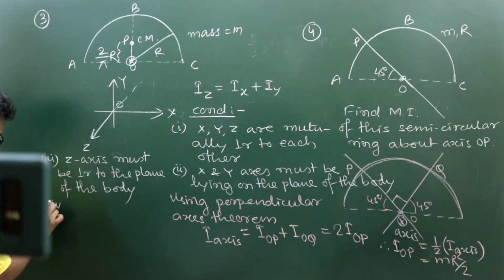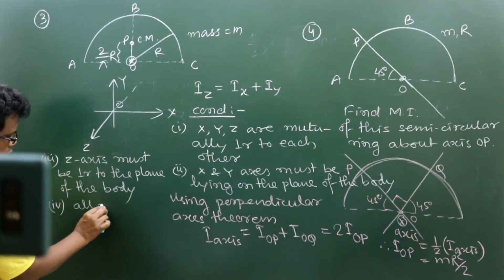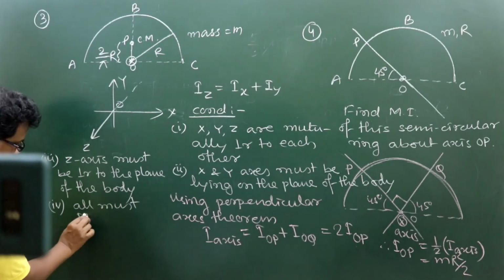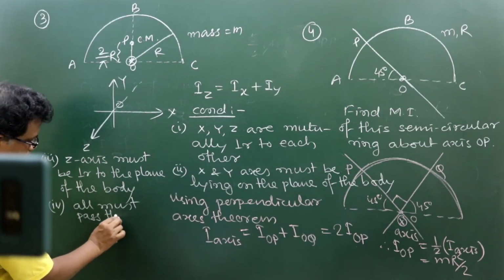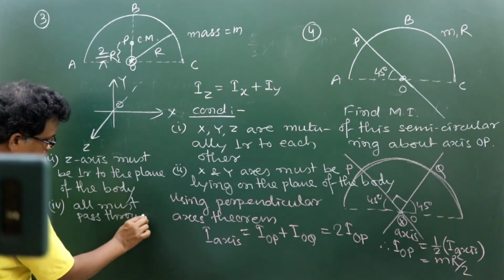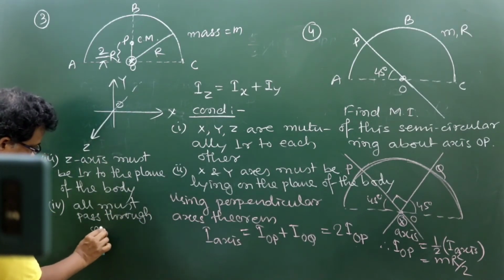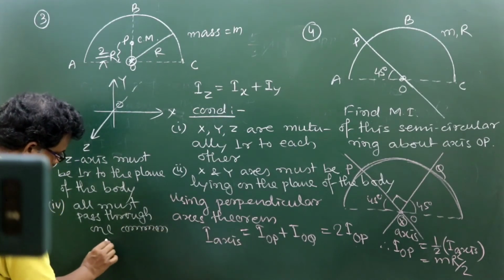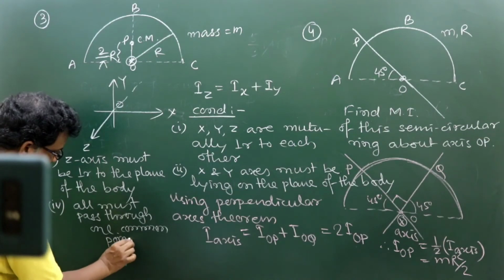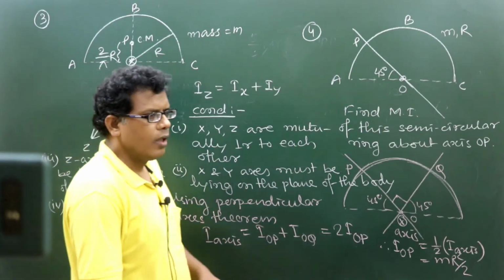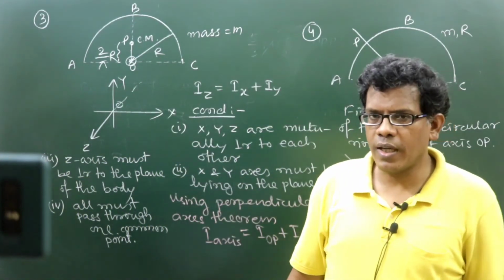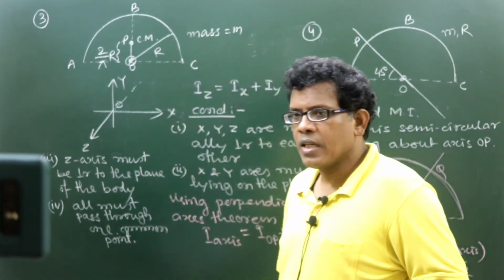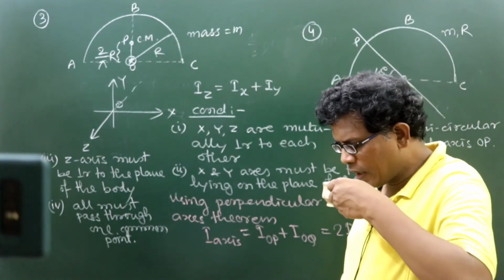And the fourth and last point, all must pass through one common point. These are the four things that should be applicable while using perpendicular axis theorem. Whenever you apply perpendicular axis theorem, these are the four things that should be taken into account.